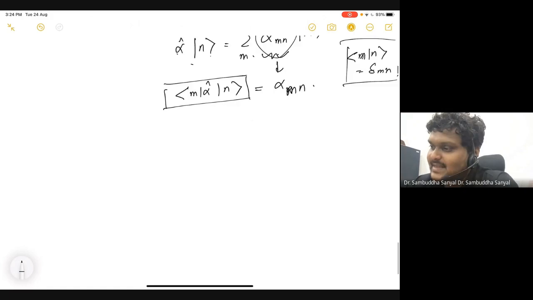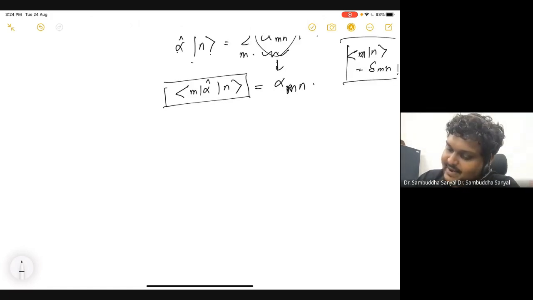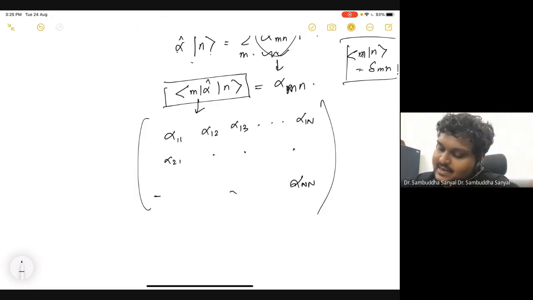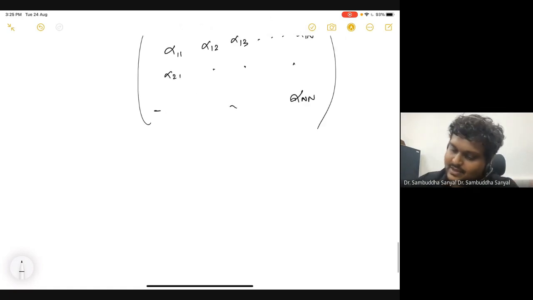So basically now the task boils down to finding this matrix, which is alpha 1 1, alpha 1 2, alpha 1 3, like that, alpha 1 n, alpha 2 1, and so on, up to alpha n n. Each entry is basically what scalar you get if you act this operator and then multiply by the corresponding column and row vector. So that is where the task boils down. This is the action of an operator on any random vector, and on the basis vectors.